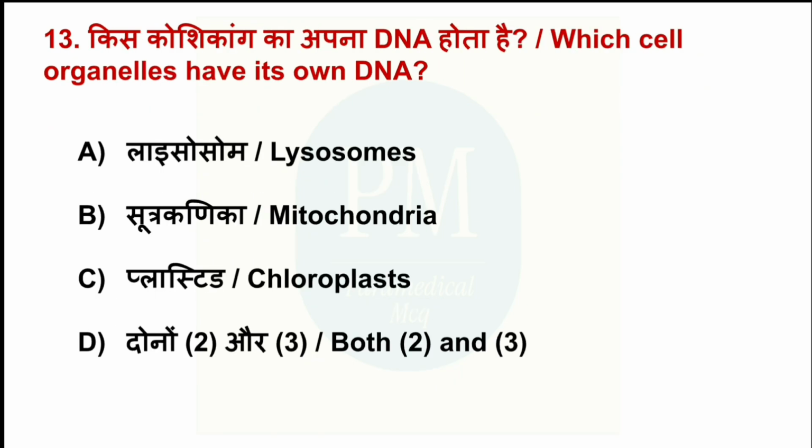Which cell organelle has its own DNA? Option A, lysosome. Option B, mitochondria. Option C, chloroplast. Option D, both 2 and 3. The correct option is option D, both 2 and 3.